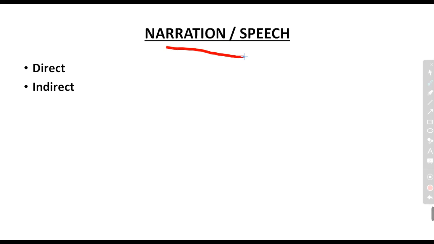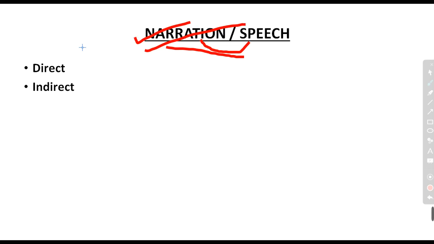Sometimes it is confused with speech, but both are the same, narration or speech. However, the names, as you are looking, are written in different forms, but the meanings are the same. Now, the very first question that comes to our mind is, what is narration? Any statement, ideas, or things that we express to someone is known as narration. It is the shortest definition you can keep in your mind.